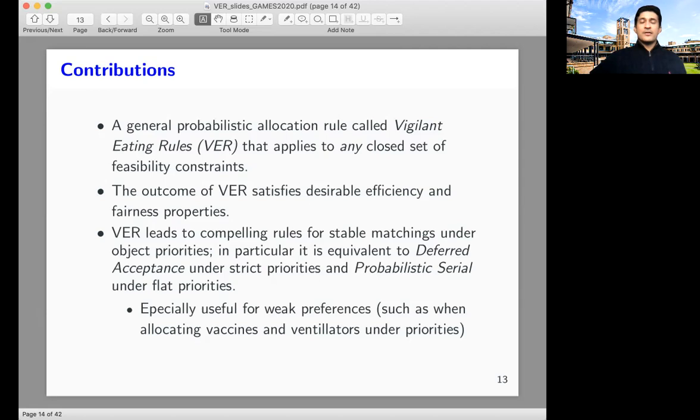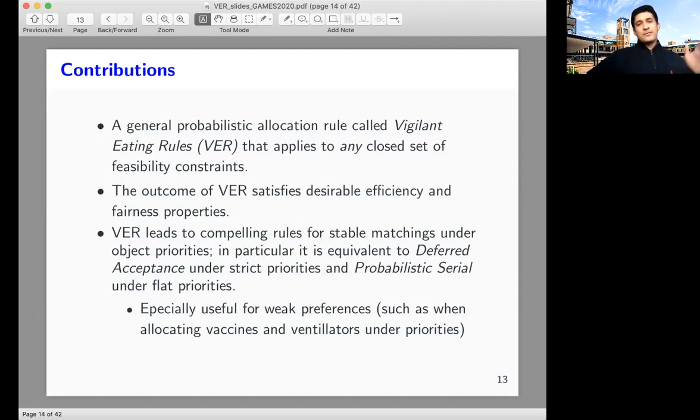And then we show that VER leads to compelling rules for stable matchings under object priorities, where not only do agents have preferences over objects, but objects also have priorities over agents. In that case, what we show is that if both sides have strict preferences and strict priorities, then our VER rule is equivalent to deferred acceptance.